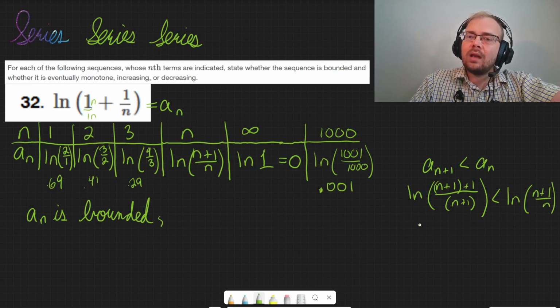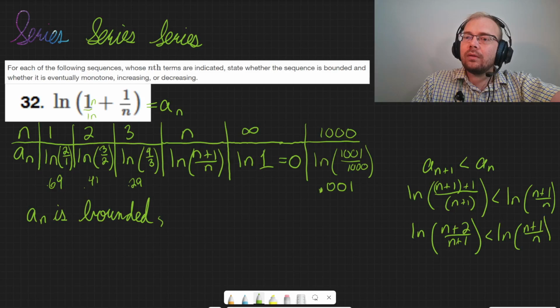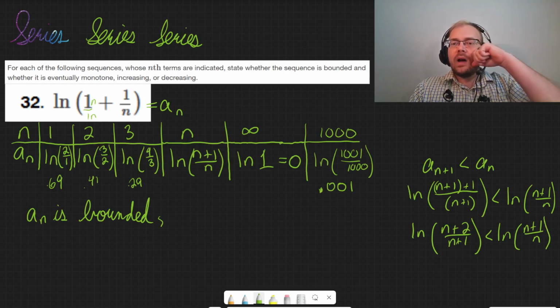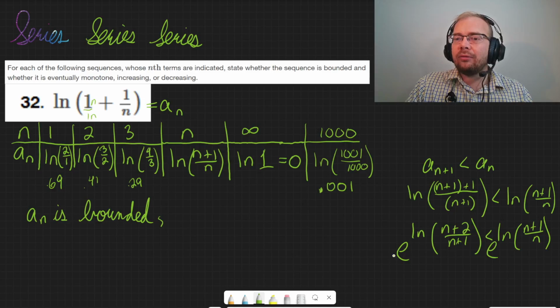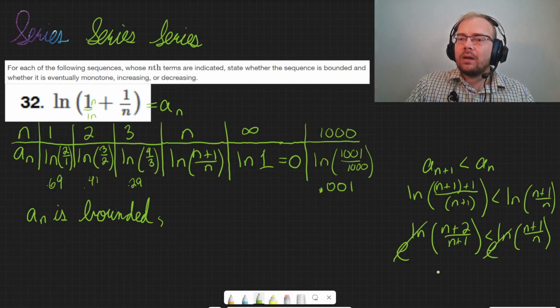Okay, and then we say, okay, well, can we say that that's less? Well, that would be ln of n plus 2 over n plus 1, compared to ln of n plus 1 over n. Both of them are ln's, so we can actually just cancel them out. E to the power of ln of something just cancels. So then this is n plus 2 over n plus 1 less than n plus 1 over n.